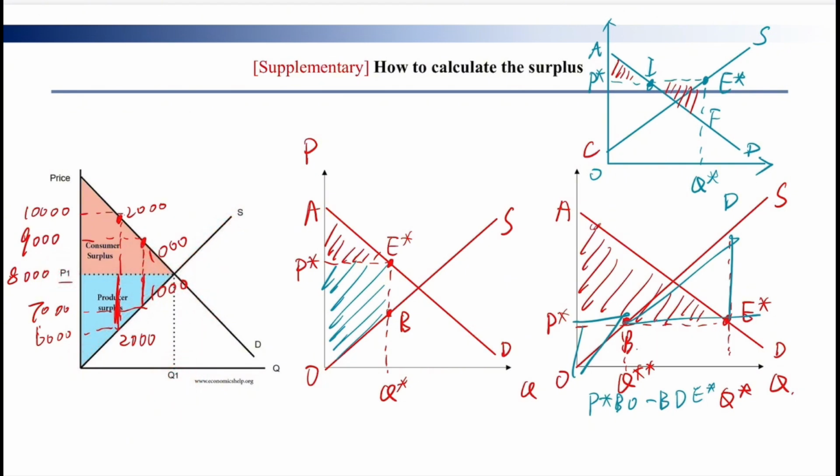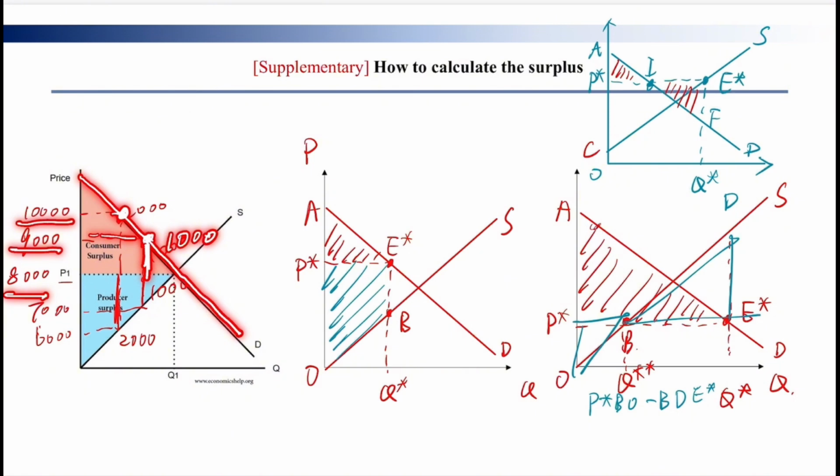Let's assume there is a phone market in Hong Kong, and the market price for the phone is 8,000 Hong Kong dollars. And suppose there are countless consumers on this demand curve. For example, at this point, the expected price for this consumer is 9,000 Hong Kong dollars. But the actual price in the market is just 8,000 Hong Kong dollars, right? Then the consumer surplus is the distance of this segment, 1,000 Hong Kong dollars. And suppose there is another consumer whose expected price is 10,000 Hong Kong dollars.